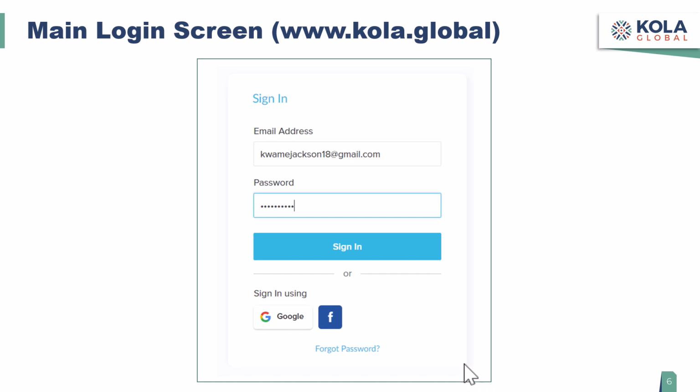Now, if by chance you were to forget your password, as you would expect, there's at the bottom here a link you can press, Forgot Password. It'll send you an email and you can reset it. In addition, if a customer wants to, they certainly don't have to, but they could use any Google login or a Facebook login to access the platform as well.